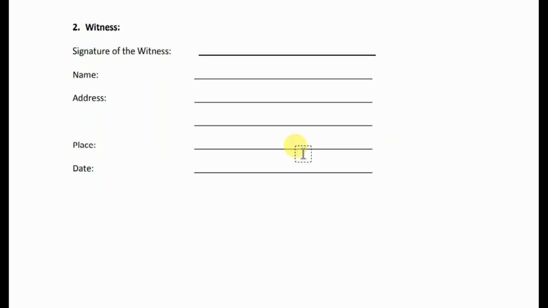And you have to keep one thing in mind, that the witness can be anyone, but that person should not be from your family. He may be your friend, he may be your teacher, he may be your neighbor, but he should not be your family member.